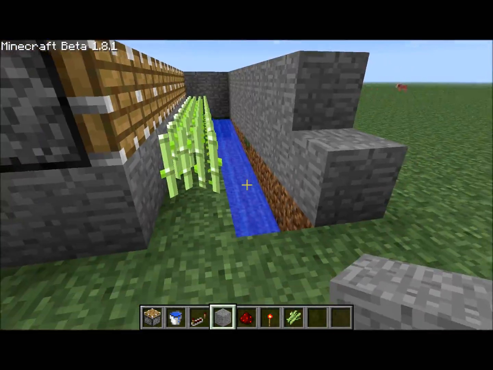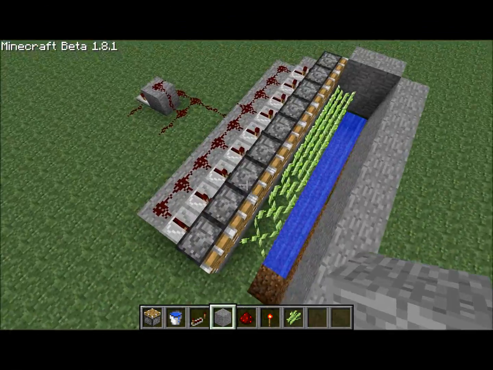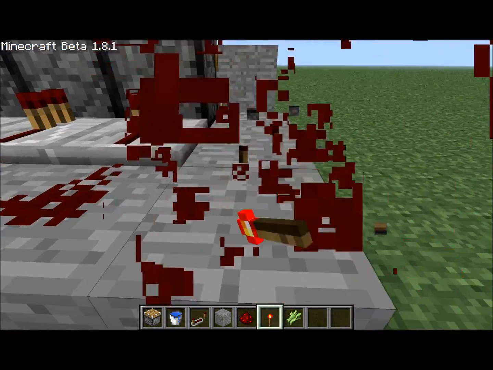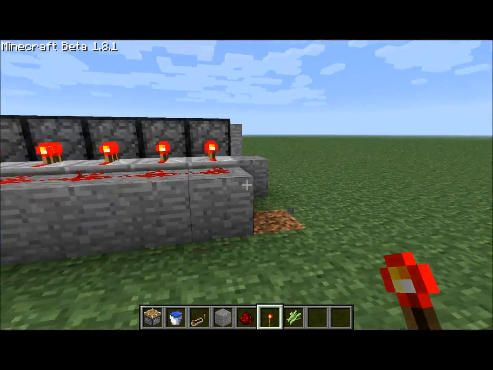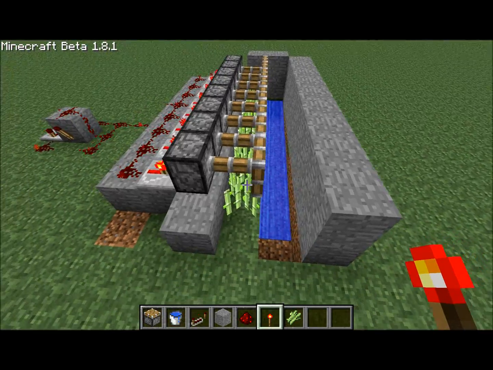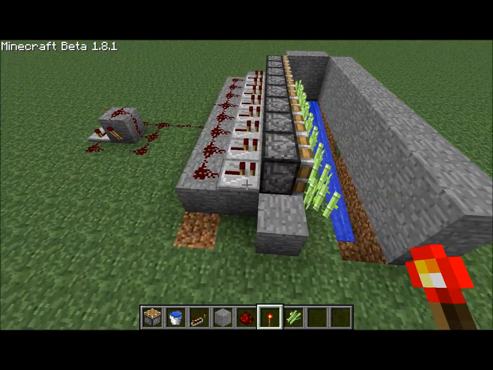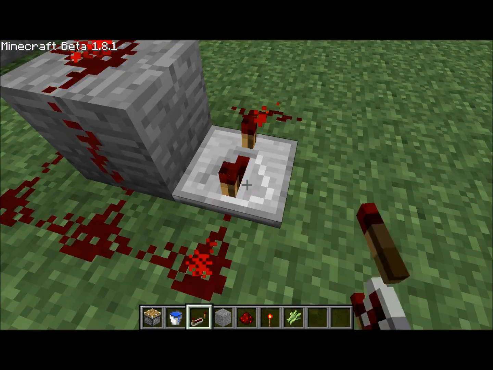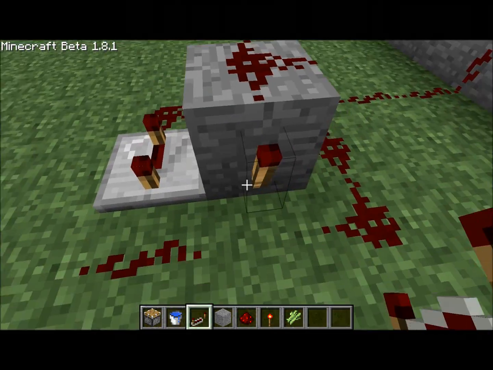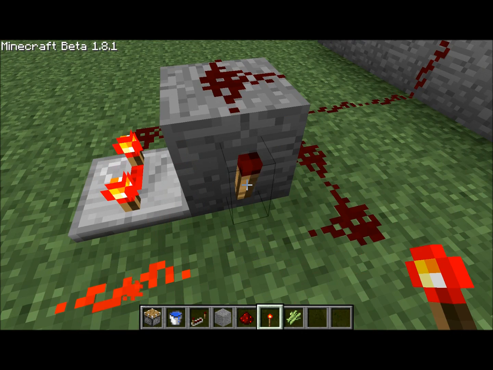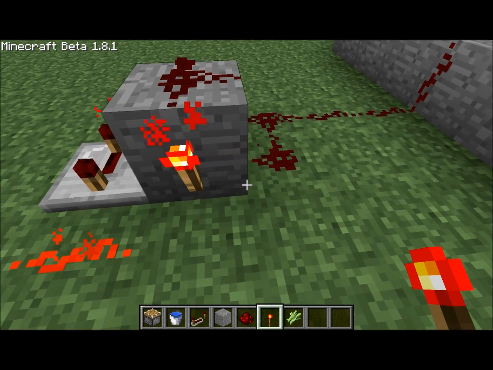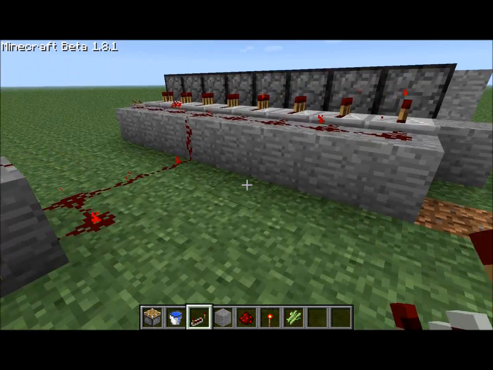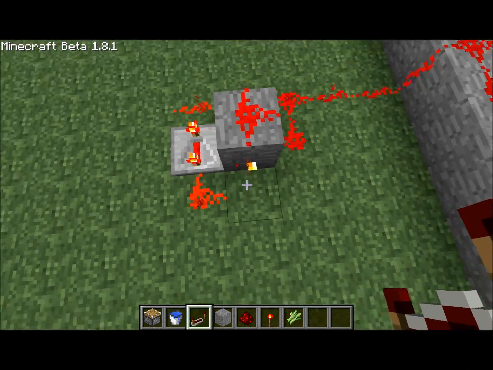Like that, and then, well, that's it. Pretty simple. So don't need this one. Put redstone torch there. Oops, redstone repeater on the wrong way. Take that off there. There we go.